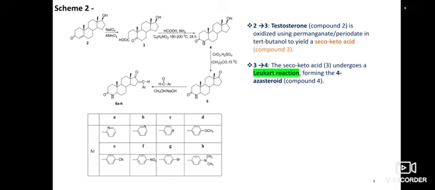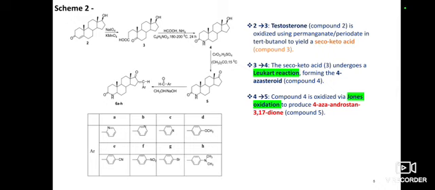So with the Leuckart reaction, an aza moiety will be introduced at the 4 position, and we will get the 4-aza steroid moiety. Next we will introduce the Jones oxidation. We will use chromium trioxide and H2SO4 here, and at 15 degrees centigrade the reaction will happen, and we will get the 4-aza androsterone.